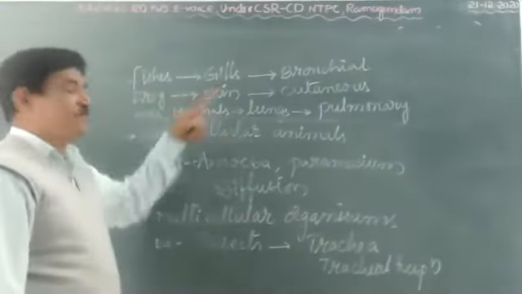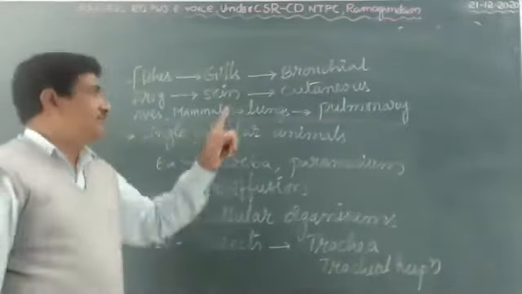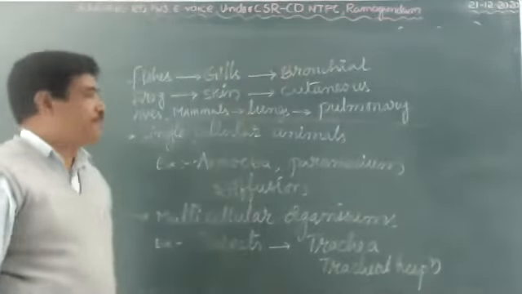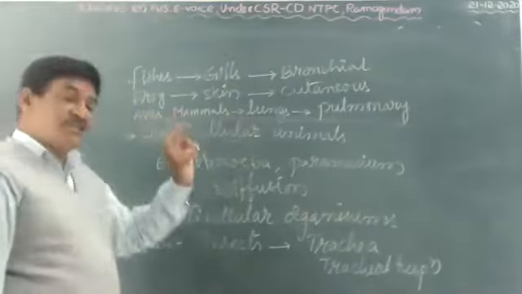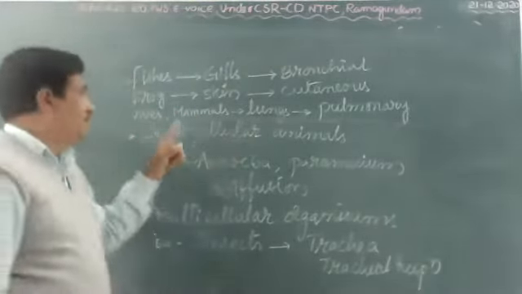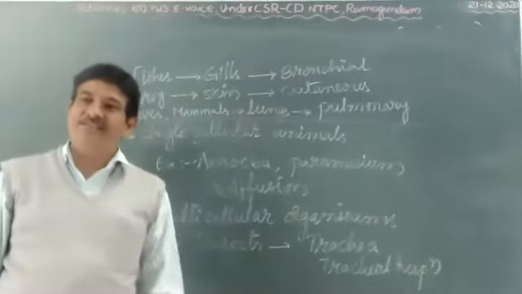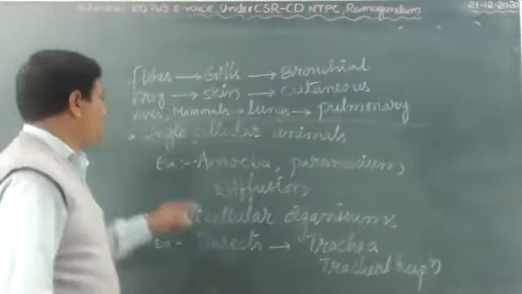Fishes respirate with gills, exchange of gases in gill lamellae, that is called branchial respiration. In frog, they respirate with two organs, one is skin, another one is lungs. Respiration with the skin is called cutaneous respiration, that is skin respiration.